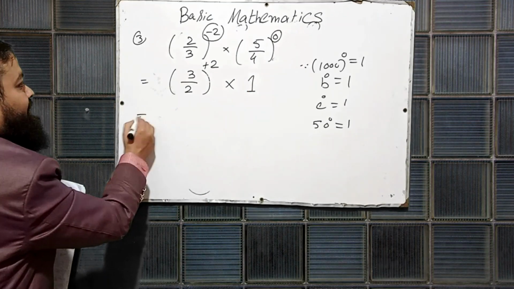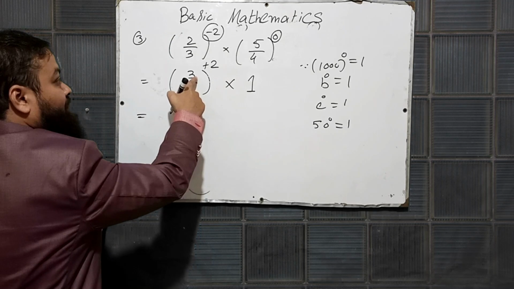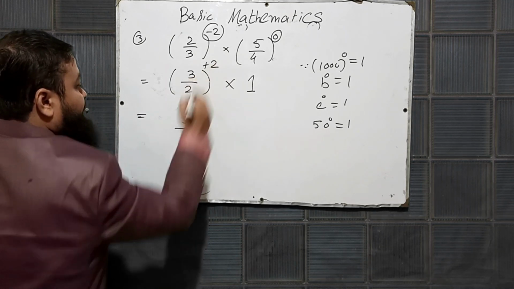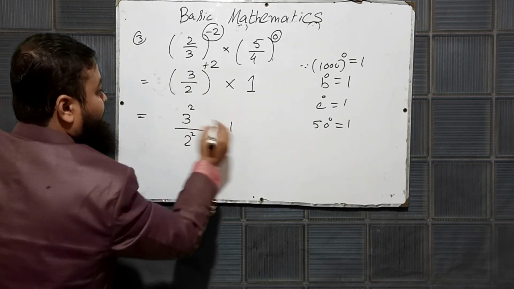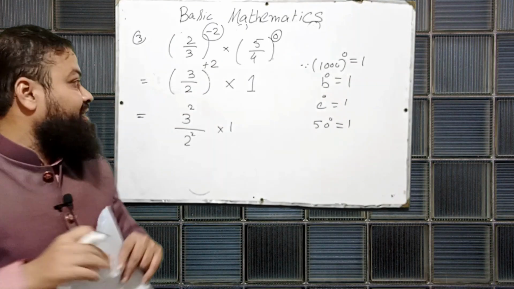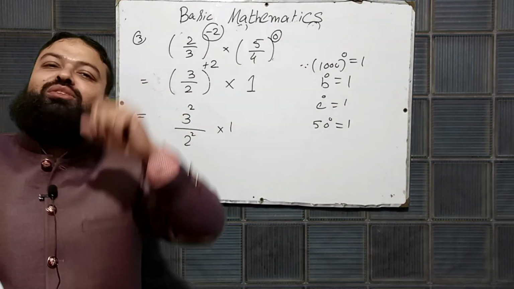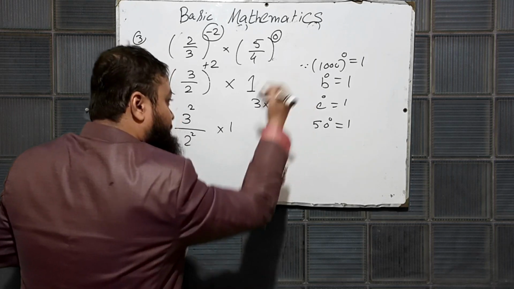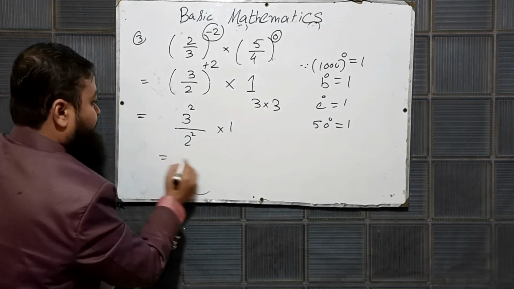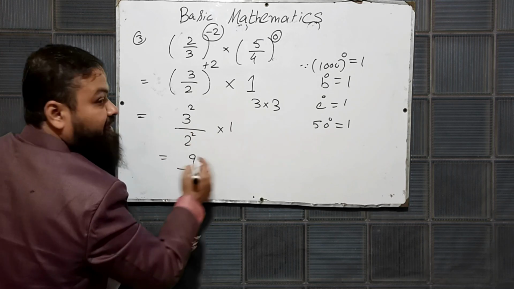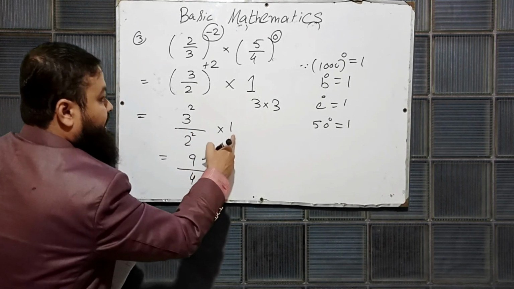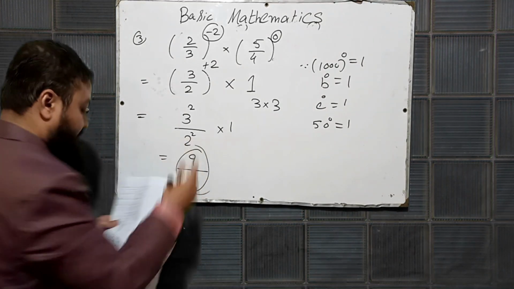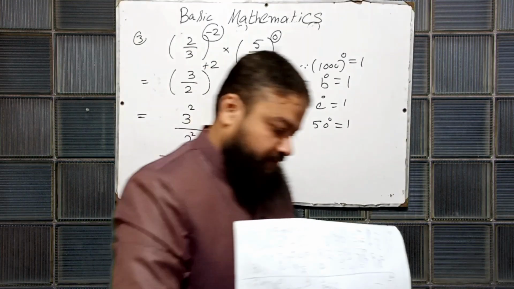Now what will you do? This power 2 will be given to both 3 and 2. 3 raised to power 2 over 2 raised to power 2 multiplied by 1. As I discussed in the previous question, 3 power 2 does not mean 3 2s are 6. 3 power 2 means 3 is multiplying 2 times by itself. 3 3s are 9 over 2 is 2 times, 2 2s are 4, and 1 will not affect them. This is the last answer of question number 3, 9/4.